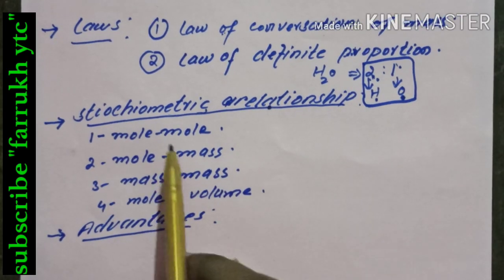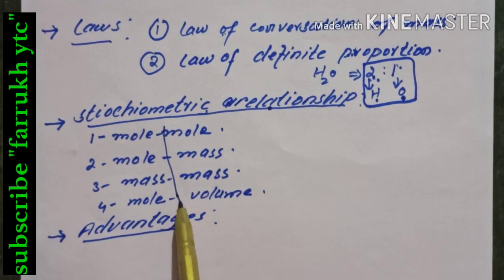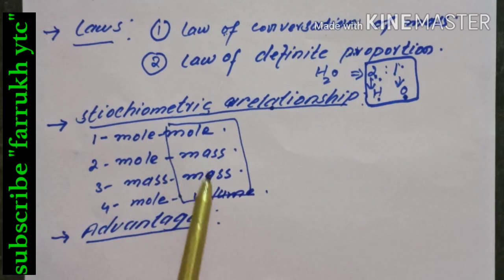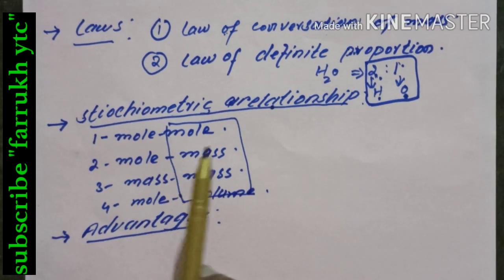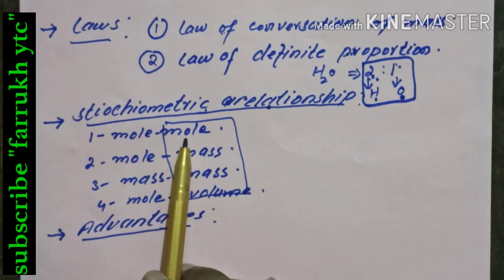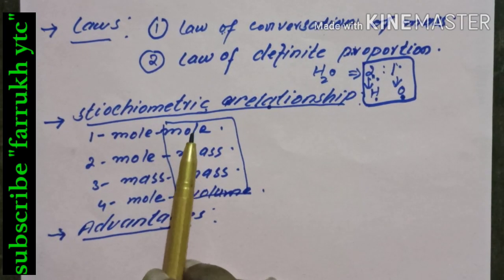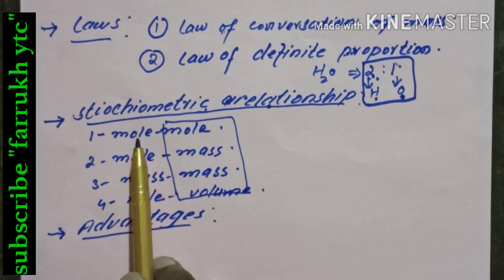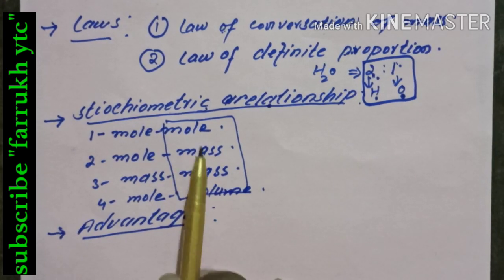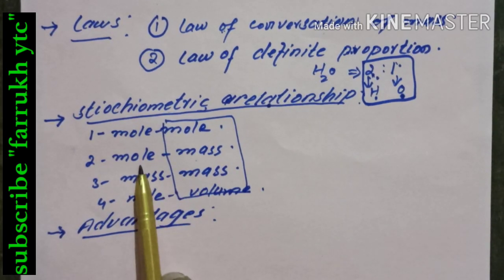In these relationships, one thing is known and the other thing is unknown. So with the help of the known thing we can calculate the unknown thing. Let's suppose we have the value of 1 mole of any substance. By this given value we can calculate the moles of another substance. Similarly, if we have the mass of one substance we can calculate the moles of another, unknown substance.